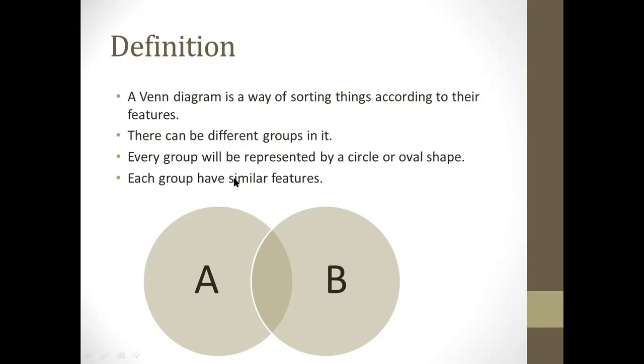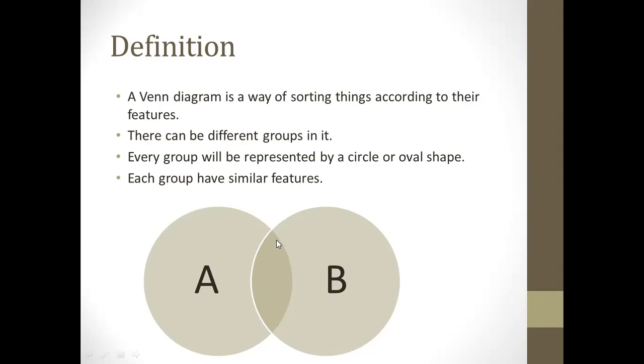So guys, every group will be represented by a circle, or oval shape. That means a single feature we will represent in one circle. Like students who got A grade in sessional exam, I represent in circle 1, and students who got A grade in final exam, I will represent in another group.